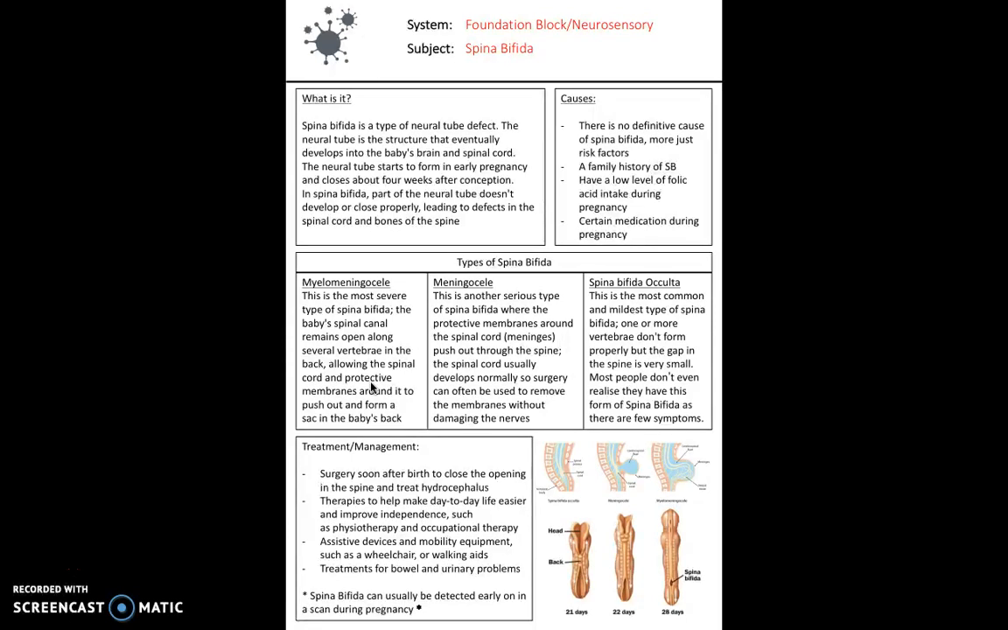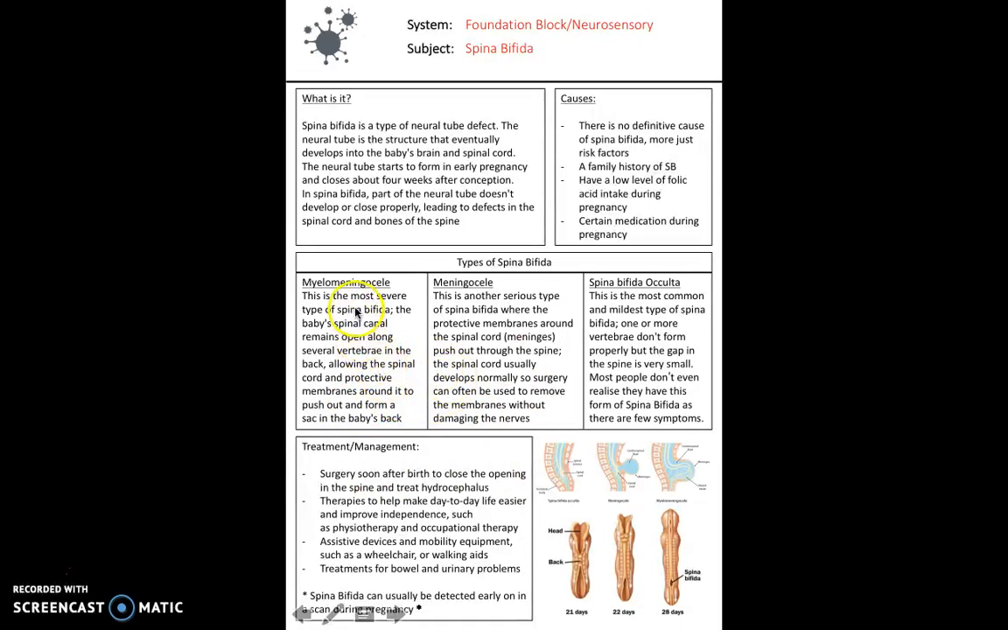Now, the neural tube normally closes by week 4 of the pregnancy, by week 4 gestational age. The anterior, or ventral, end of the neural tube usually closes first around day 25, and then the dorsal, or posterior, end closes around 28 days. So spina bifida is a defect of that neural tube where it doesn't close in the way that it should, and it leads to defects in the spinal cord and the bones of the spine. What's really important is that there are 3 types of spina bifida.